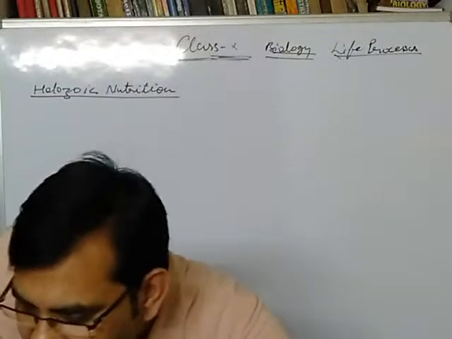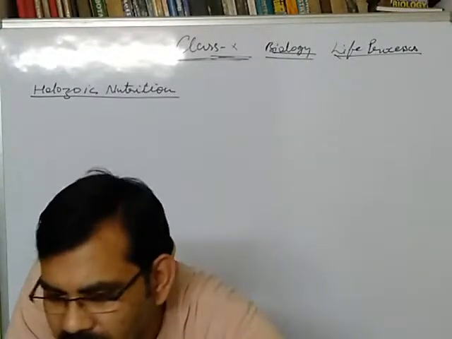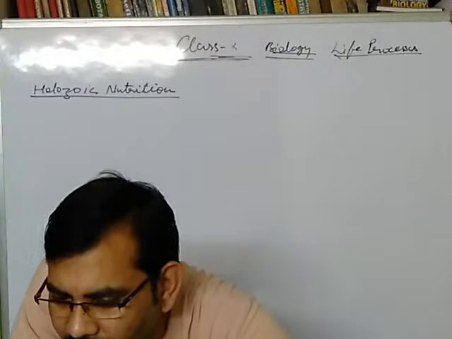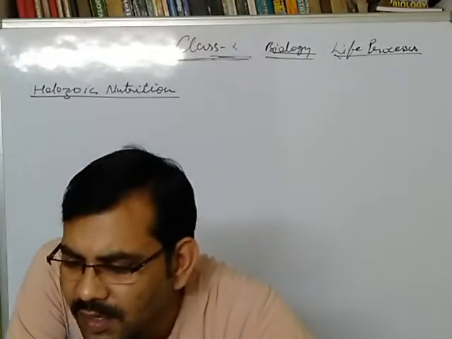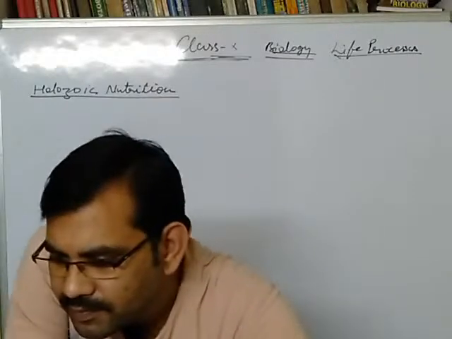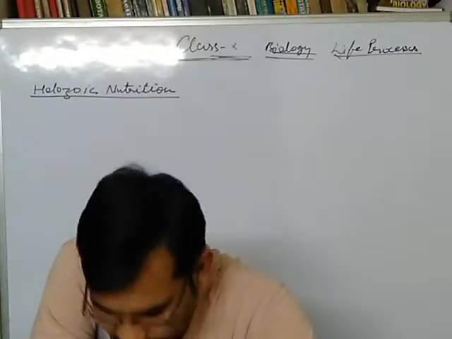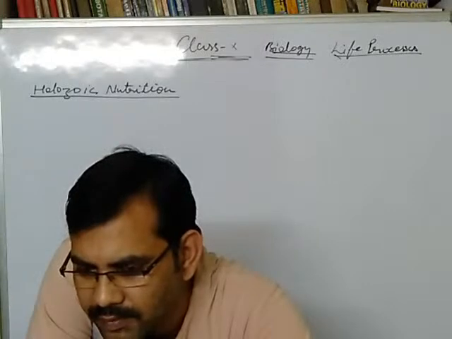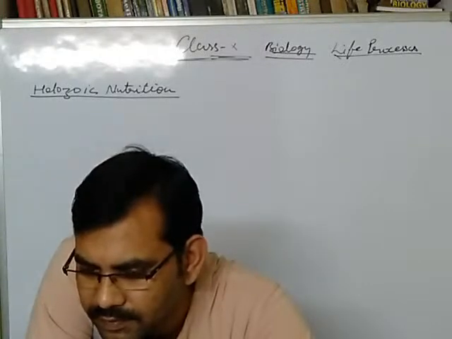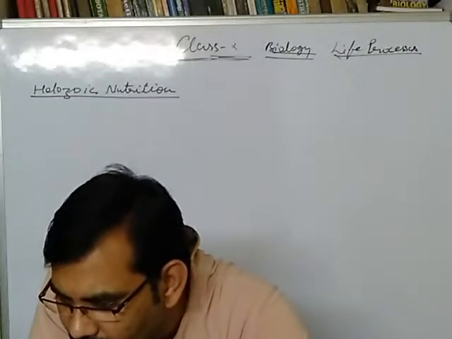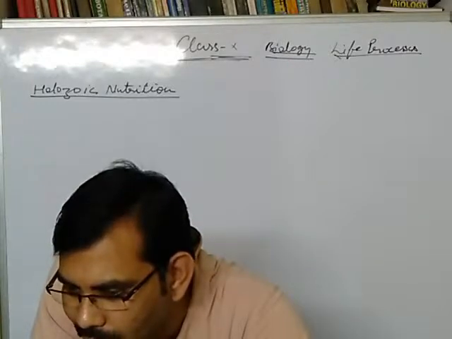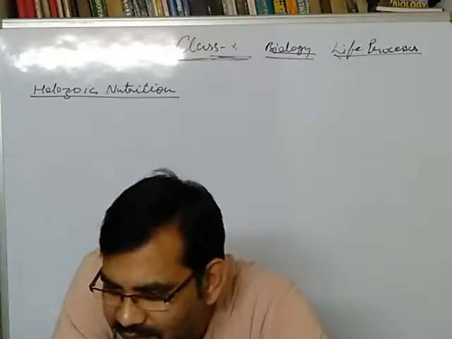Rajnikant is saying, sir, please write briefly. Briefly means, I'm unable to understand what you want to say. Abhinav is saying in detail.